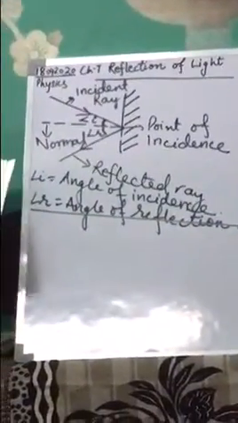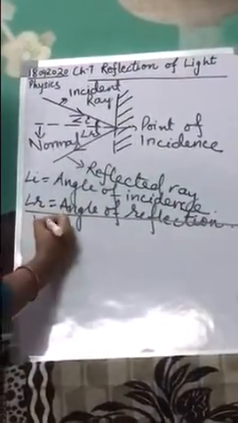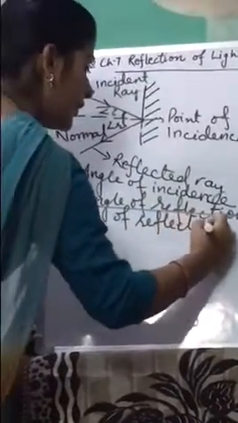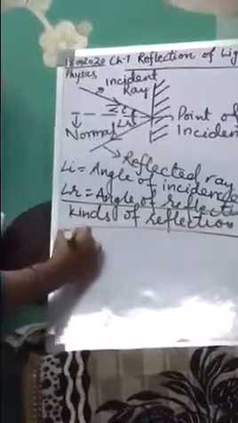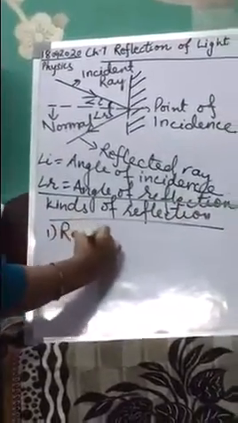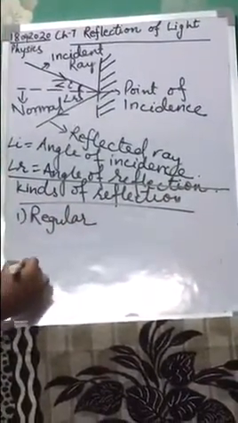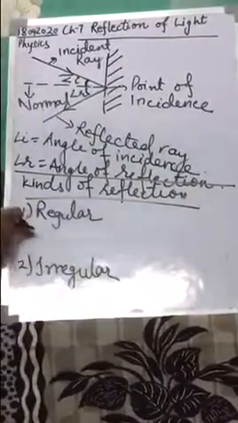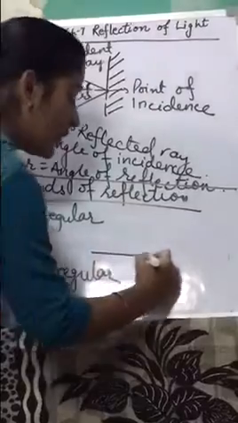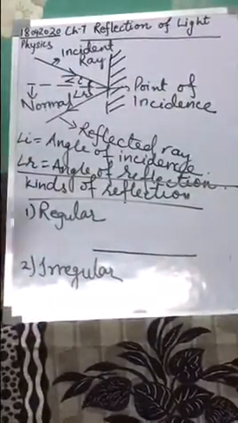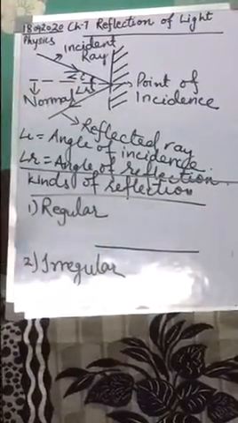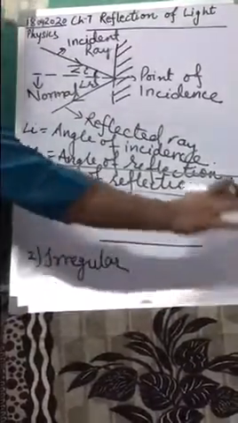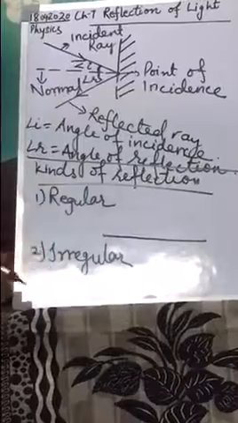Okay, next topic is kinds of reflection, class. In this chapter you will read that there are two kinds of reflection. First is regular reflection, second is irregular reflection. What is regular reflection and irregular reflection, class? When reflection takes place through a regular surface. A regular surface means a very smooth surface on which, microscopically, there are no projections. Reflection from a very smooth surface is known as regular reflection.